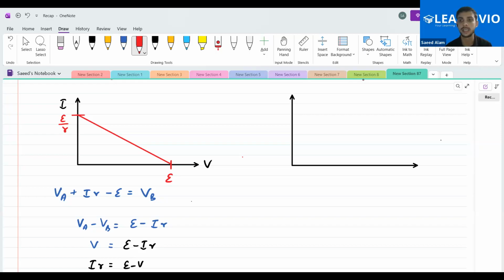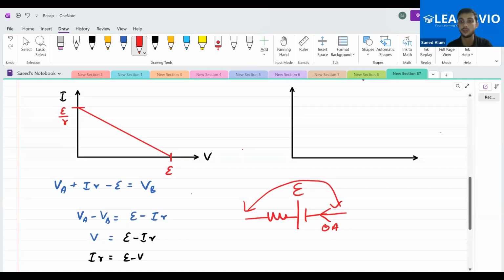So I think this also explains the thing we were discussing in the last class: whenever the circuit was in an open circuit configuration, the current passing through it was 0 ampere. So the potential we get has to be the same as E. The terminal potential was becoming the same as E. Yes or no? Yes. We saw the same thing in the last class: if no current is passes through the battery, then the terminal potential becomes E itself.